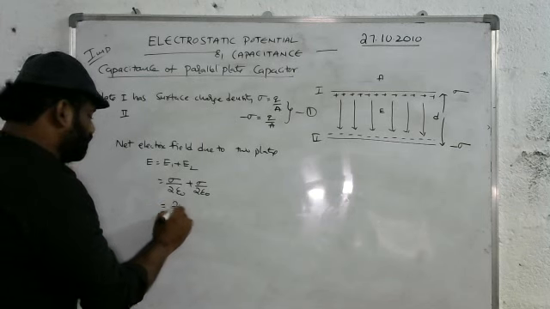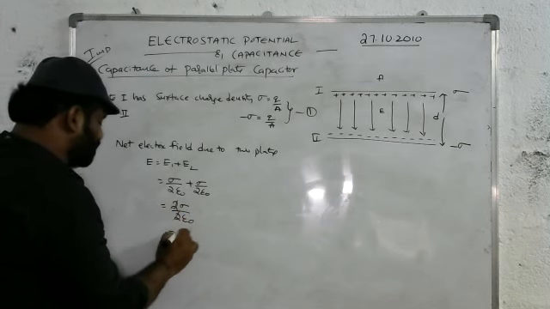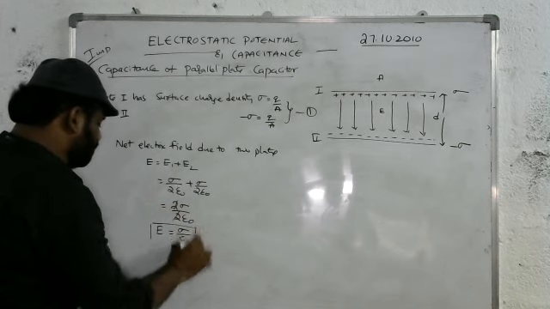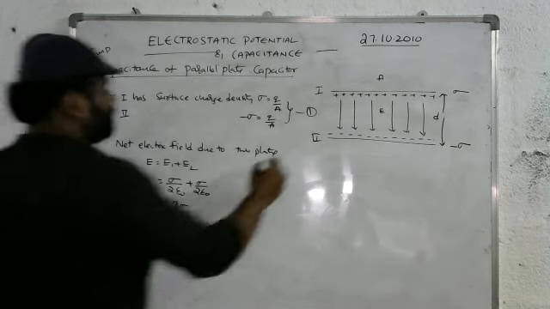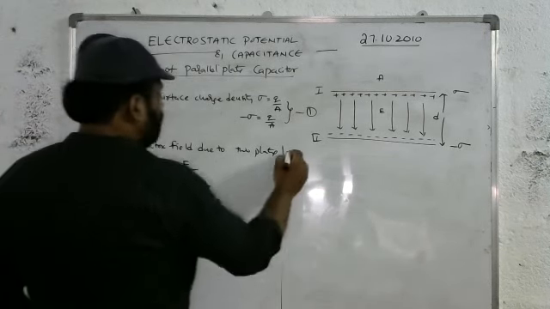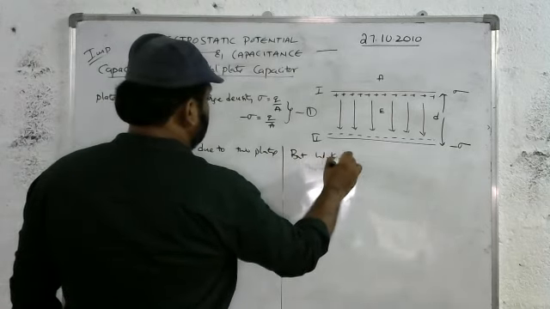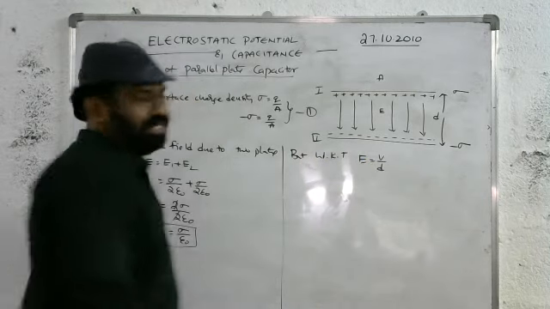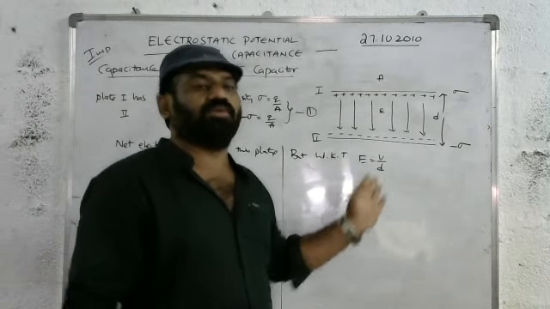So we can write 2 sigma by 2 epsilon naught. The 2 gets cancelled and we have sigma by epsilon naught. This is the expression for the electric field E. But we know that E is equal to V by d. The relation between the electric field and electric potential is E equal to V by d.